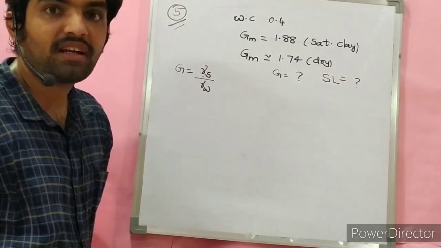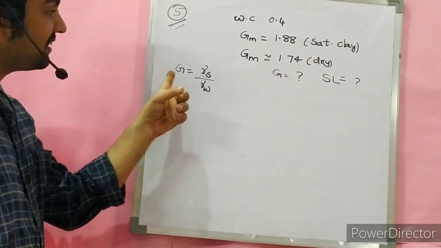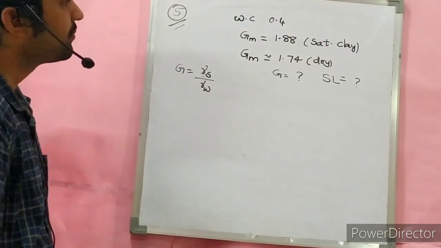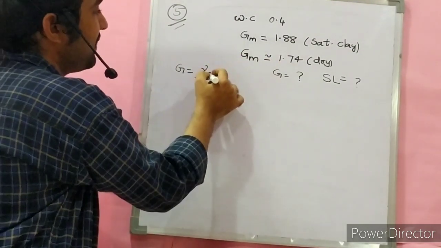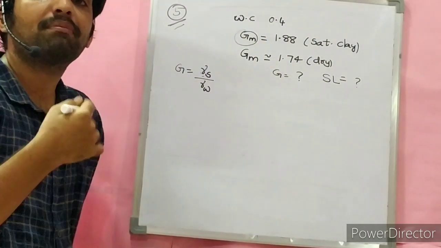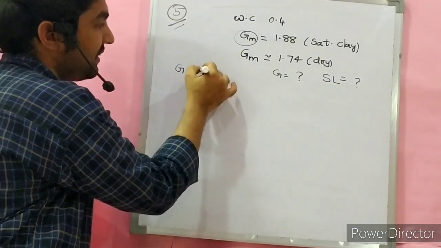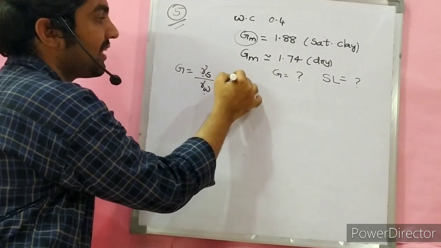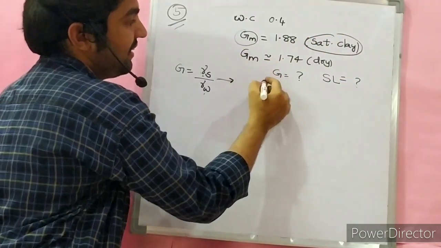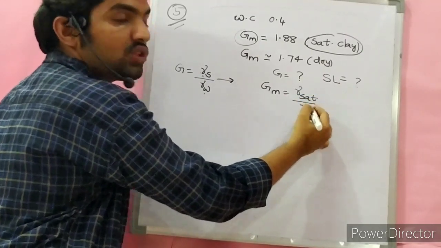V1 into 100 minus P1 is equal to V2 into 100 minus P2. In that formula derivation we also require the specific gravity only, since sludge is heavier than water. Here we can say mass specific gravity. What is mass specific gravity? Mass specific gravity, or bulk specific gravity or apparent specific gravity, is the ratio of gamma S to gamma W, but corresponding to the state. Here the soil is saturated clay, so Gm is equal to gamma sat by gamma W for saturated clay.